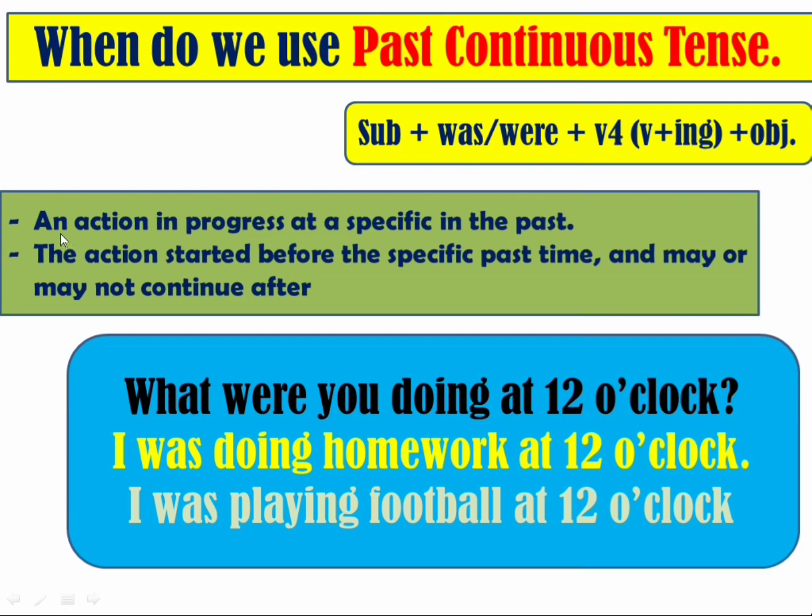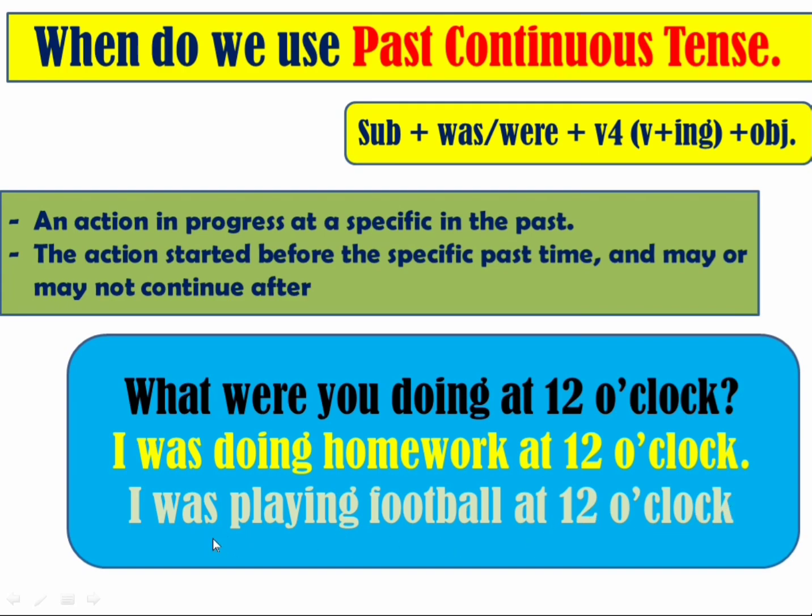Now, the past continuous is used for an action in progress at a specific time in the past, or an action that started before a specific past time and may or may not continue after. What were you doing at 12 o'clock? It is not present time, it was happening in the past. I was doing homework at 12 o'clock. I was playing football at 12 o'clock.